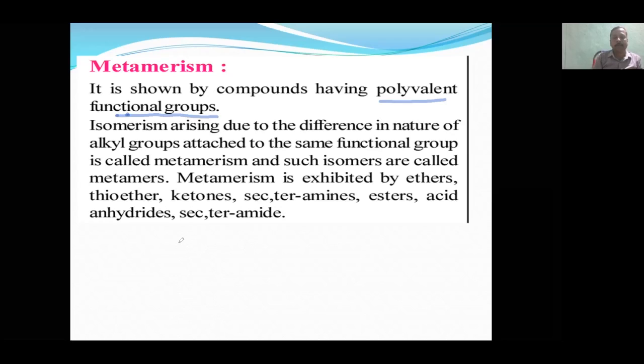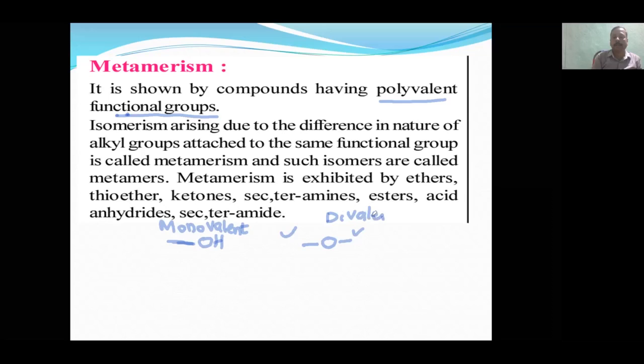You can identify them. Suppose OH. OH can form only one bond, therefore it is called monovalent. But if I write ether, here also an alkyl group is possible, here also. This is a divalent.